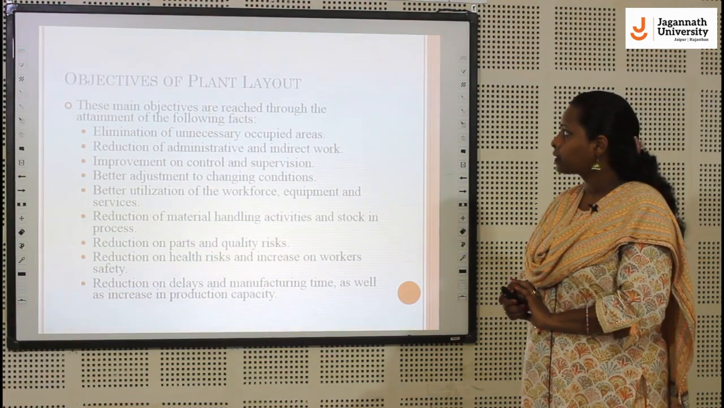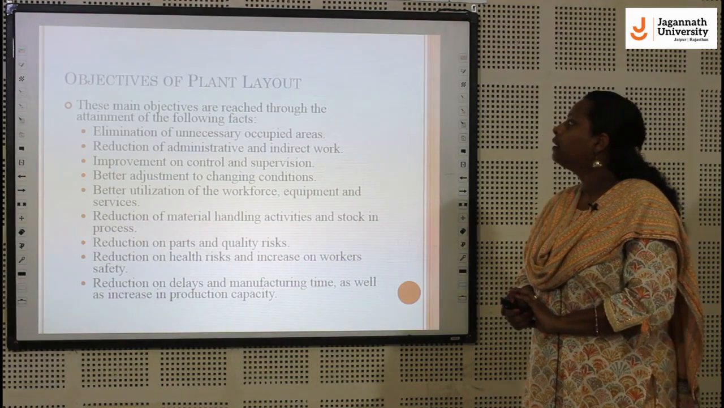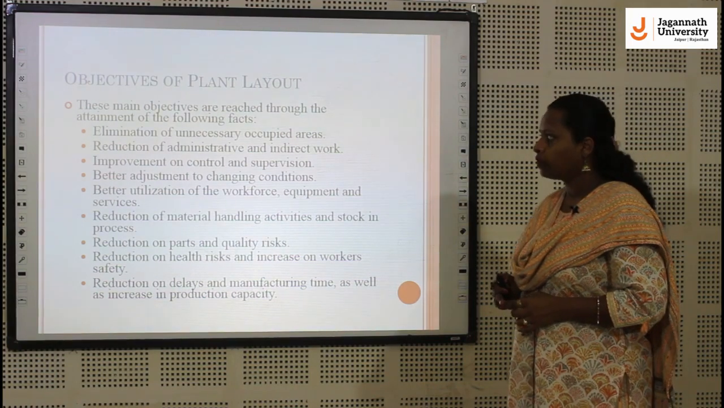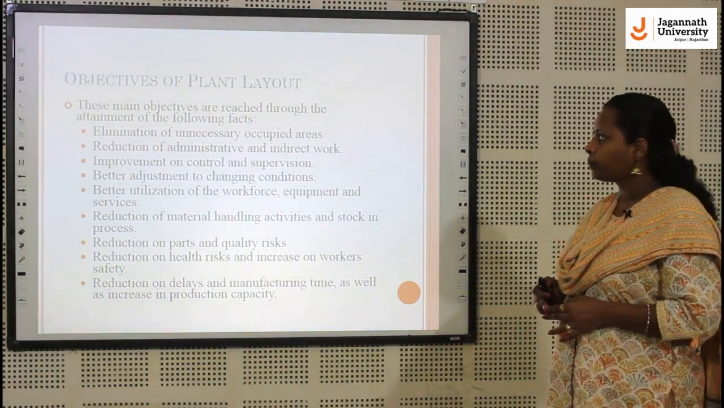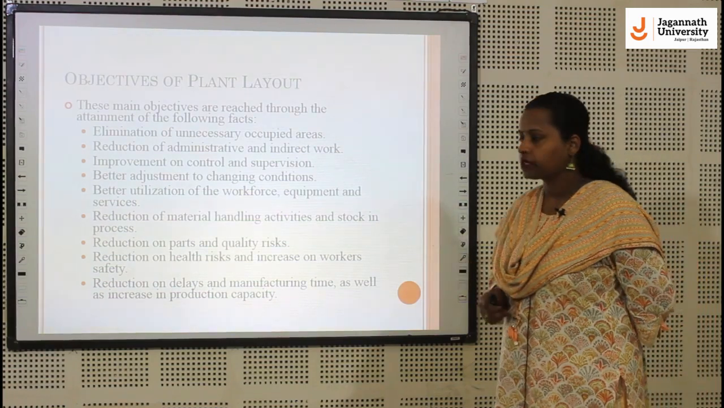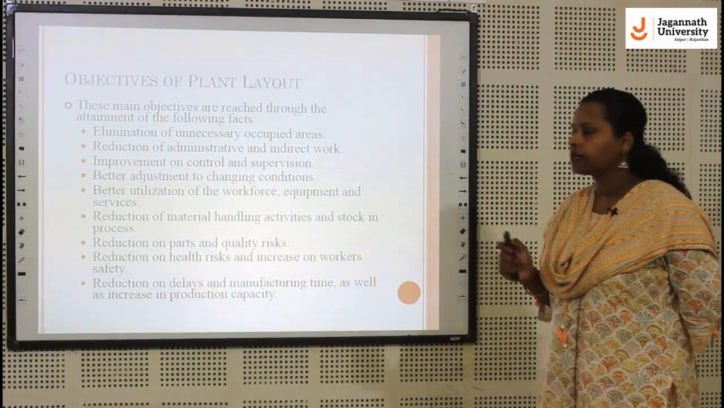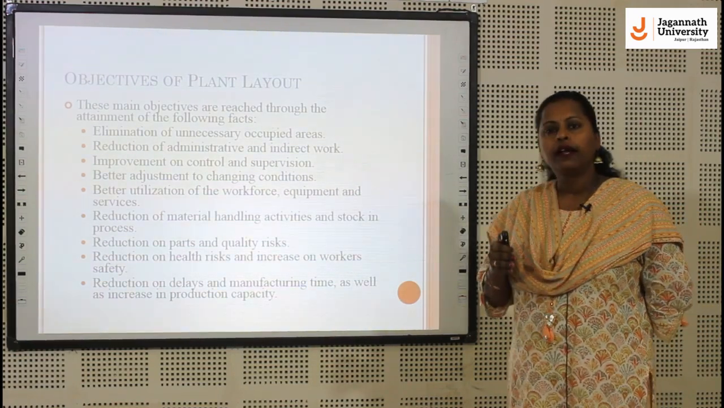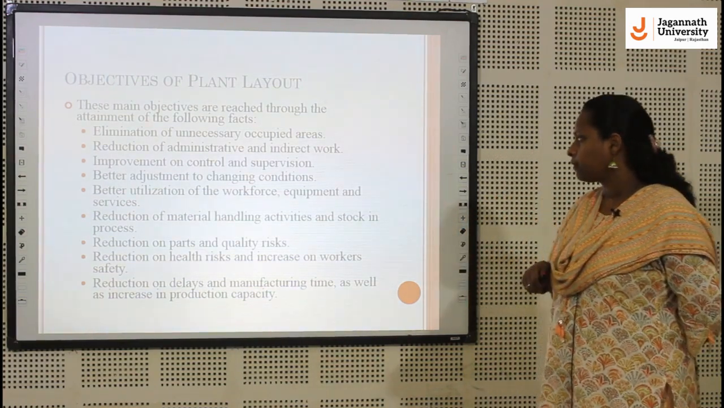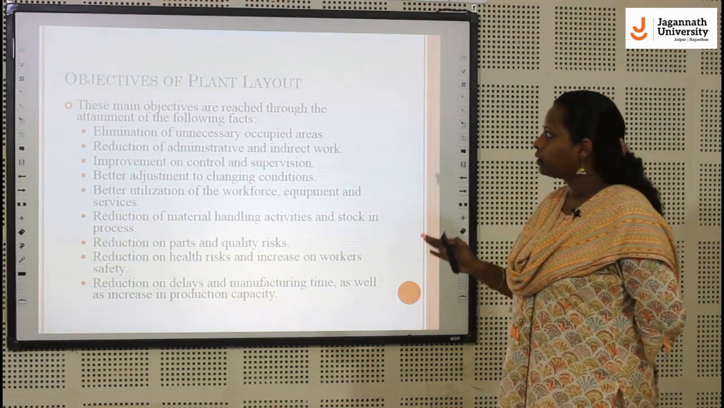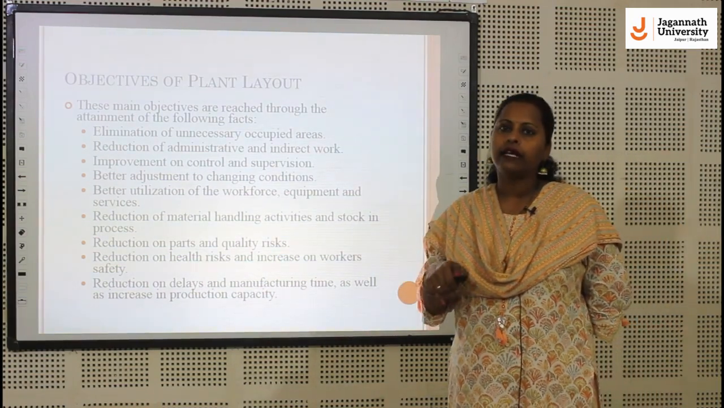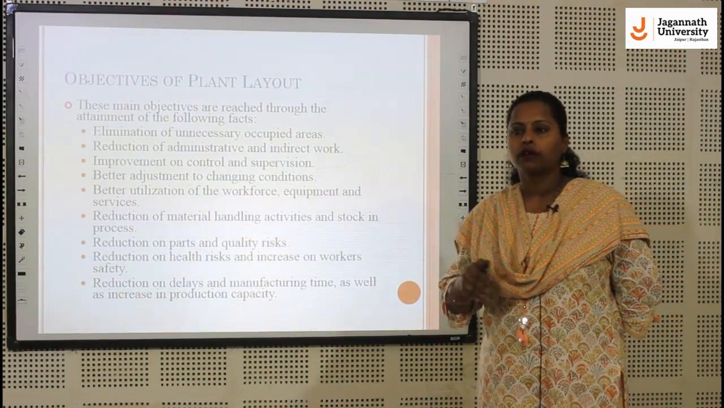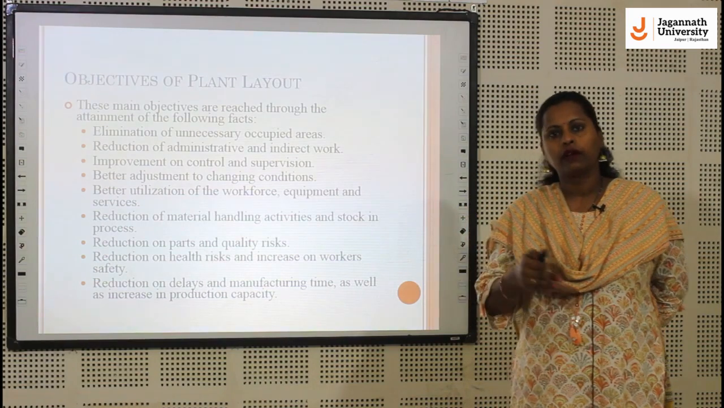These main objectives are reached through the attainment of the following: elimination of unnecessary occupied areas, reduction of administrative and indirect work, improvement on control and supervision, better adjustment to changing conditions, better utilization of the workforce, reduction of material handling process, reduction of parts and quality risk, reduction on health risk, reduction on delays and manufacturing time. So these points should be kept in mind while arranging the facility layout. Our facility layout should be such that everyone can work easily and the functioning of the work should be smooth.